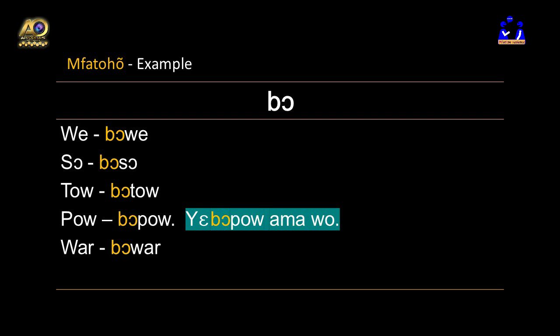Po is the verb, and po means to reject. To reject. So bopo, that is will reject. In a sentence we have yebo poamau. That is, we will reject it for you. So ye is we, a pronoun, and bo, will, in the middle of the pronoun and the verb, which is po, that is to reject. Let's look at another example.